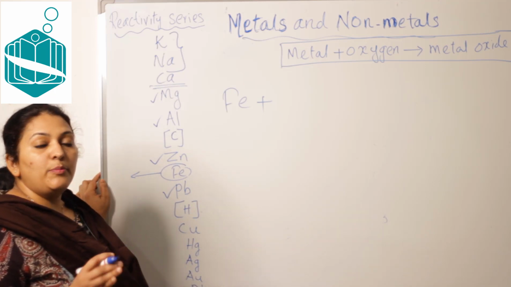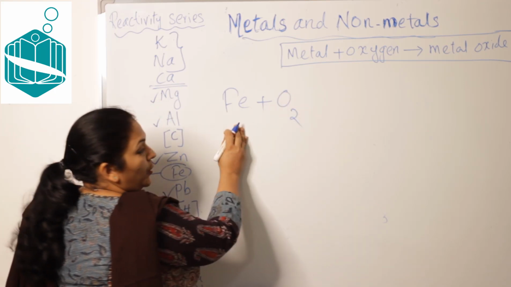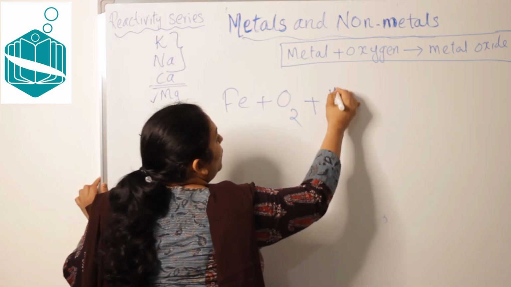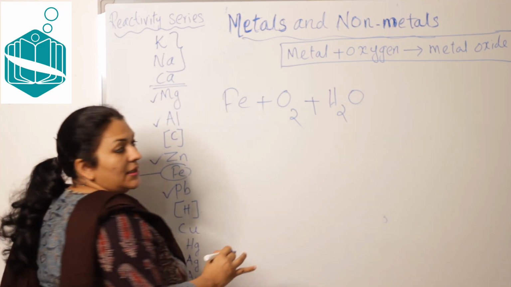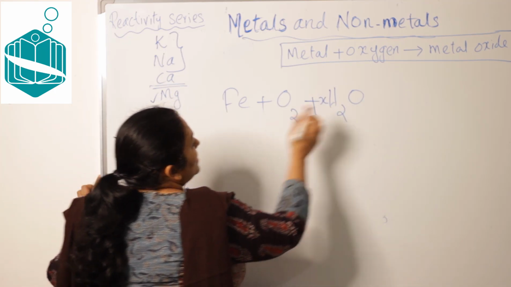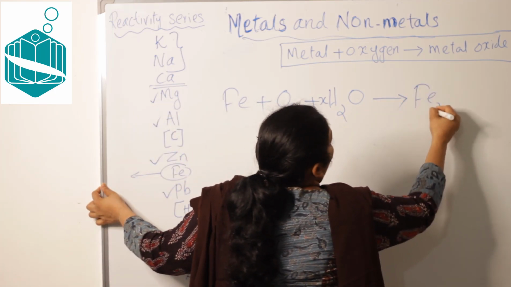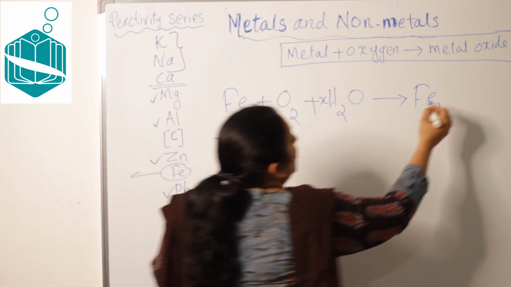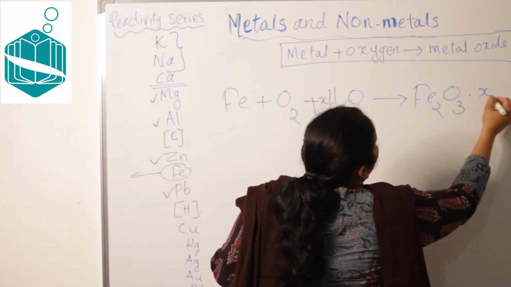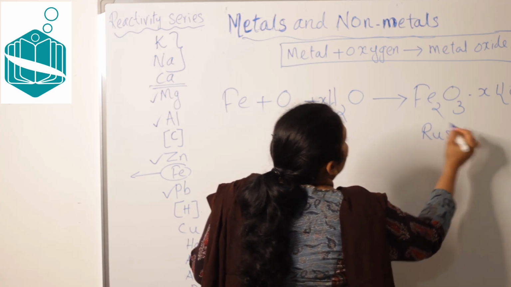It is also a type of oxidation, but not only oxygen is added to iron, but also water is added here, XH2O. So Fe2O3 dot XH2O will be formed, which is called rust.